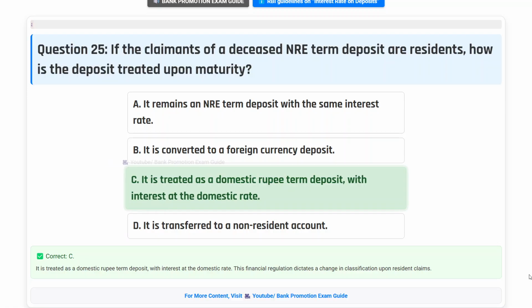Correct answer C. It is treated as a domestic rupee term deposit with interest at the domestic rate. This financial regulation dictates a change in classification upon resident claims.